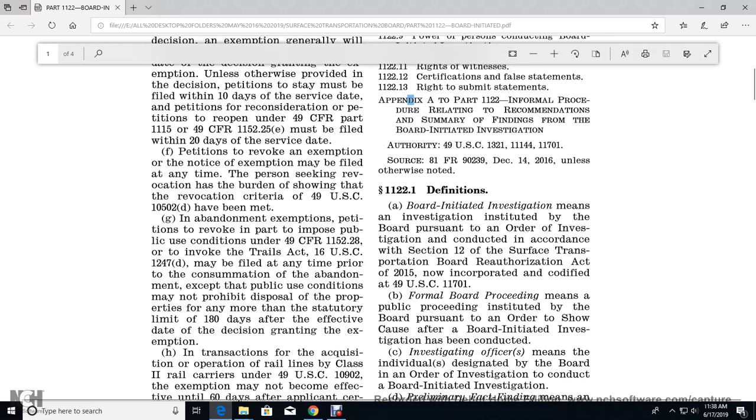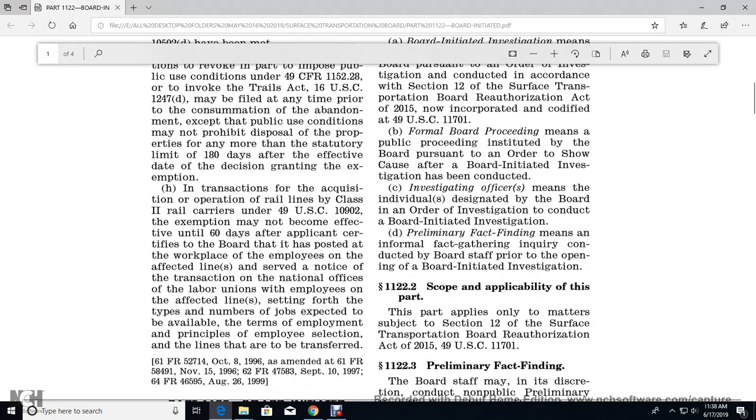to show cause after the board initiated investigation has been conducted. Investigating officer means the individual designated by the board in order to investigate the conduct of the board initiated investigation. Preliminary fact finding means the informal fact gathering and inquiry conducted by the board staff prior to the opening of the board initiated investigation.